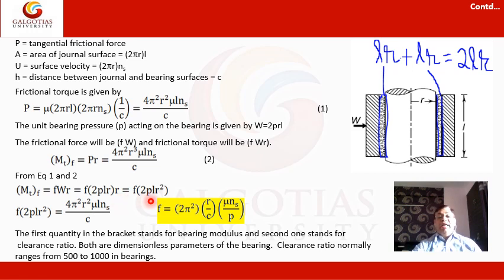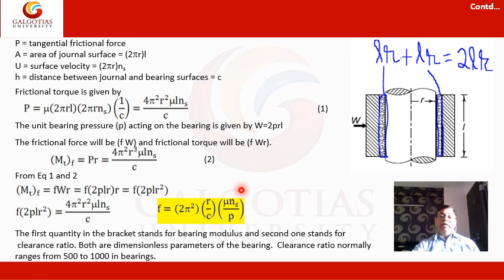So this becomes f × 2pLR². Now equating equation 2 and this equation, because both are frictional torque equations, after simplification, keeping on the left side the coefficient of friction: f = 2π³(R/C)(μNs/p).